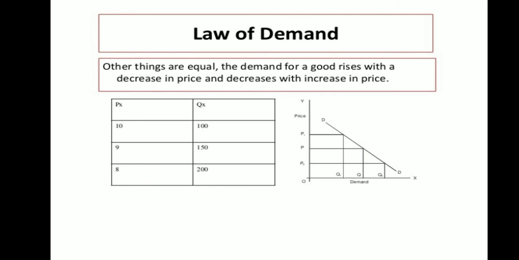Now what is the law of demand? Other things being equal, that is income, taste and preferences, price of related goods, future expectations, all things constant, the demand for a good rises with a decrease in the price and decreases with an increase in price. It is vice versa. As you can see, the price is decreasing, the quantity demanded is increasing. When you put this down on graph paper, the demand curve will always be downward sloping.